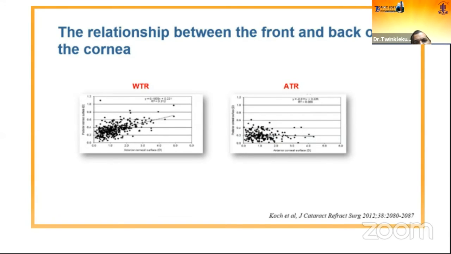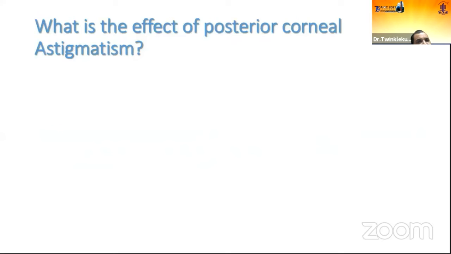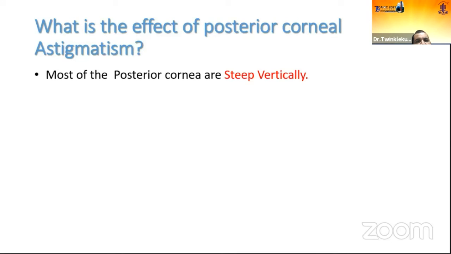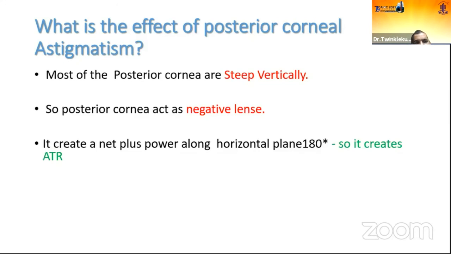When there is with the rule astigmatism and higher astigmatism on the front surface, there is a somewhat corresponding power on the back surface. In the same way, with against the rule, the higher the ATR, there is not so much increase in the against the rule astigmatism effect on the back cornea. What we found out about the effect of PCA is that in most eyes the posterior cornea is steep vertically. Nearly 80% of corneas are vertically steep, so the posterior cornea acts as a negative lens. So it creates a net plus power along the horizontal plane, 180 degrees, so it creates against the rule astigmatism.